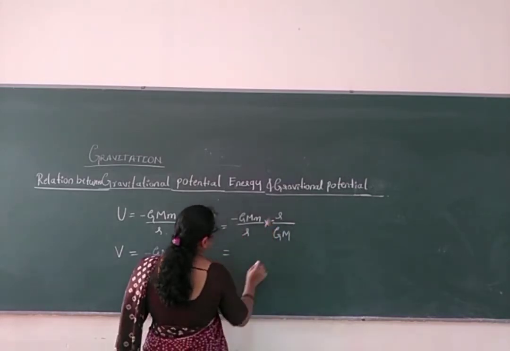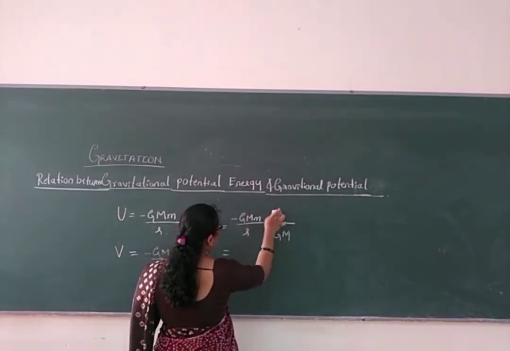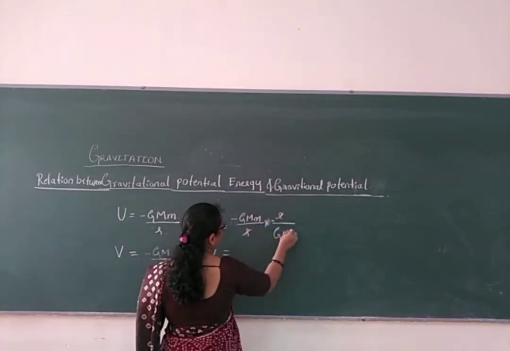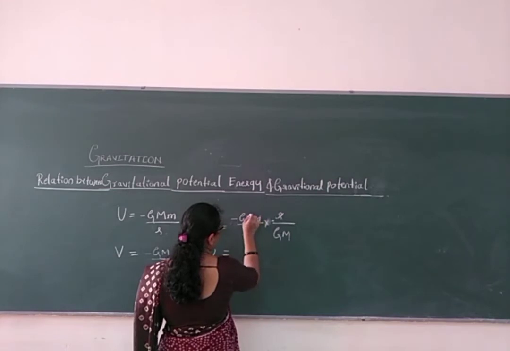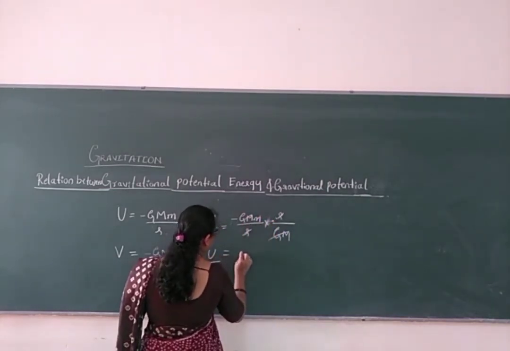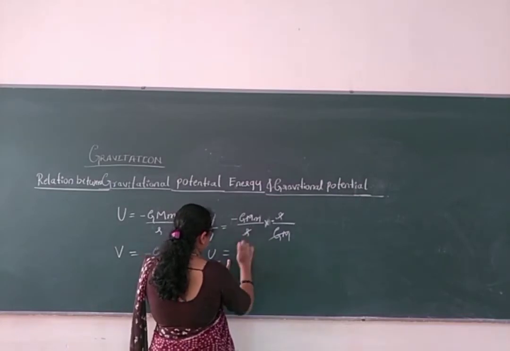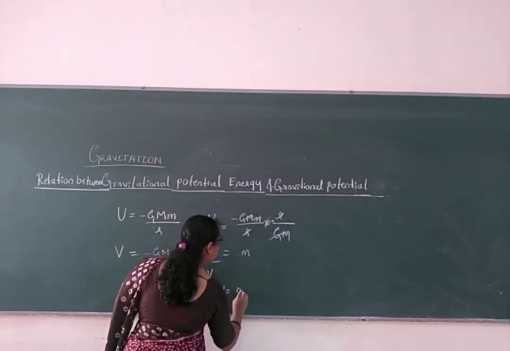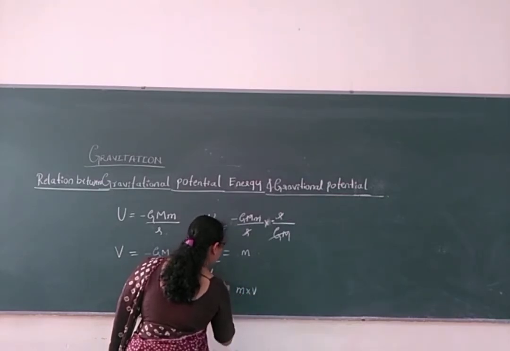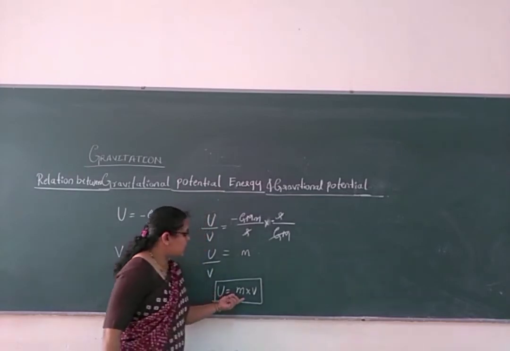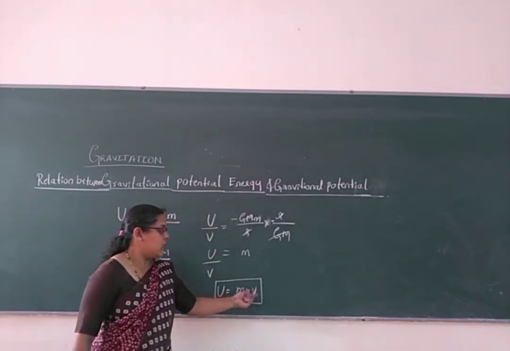So what will happen? GM and R get cancelled in U by V. The sign also remains positive, since negatives are on both sides. It remains with a small m. So U is equal to m into V. Gravitational potential energy is equal to the product of mass and gravitational potential.